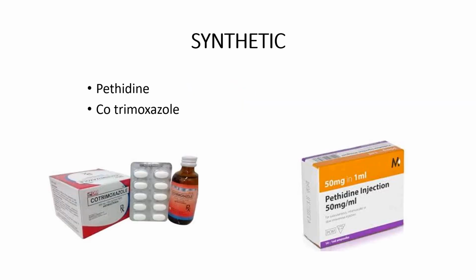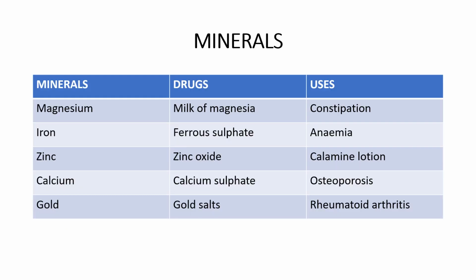Okay, so synthetic preparations are purely man-made. Example, pethidine and cotrimoxazole. Pethidine is again a drug used as an analgesic, and cotrimoxazole is an antibiotic. We have many minerals used as drugs. Milk of magnesia contains magnesium, which is used in the management of constipation. Ferrous sulfate is used in the treatment and prophylaxis of anemia. Zinc oxide is used as calamine lotion, and calcium sulfate is used in the management of osteoporosis.